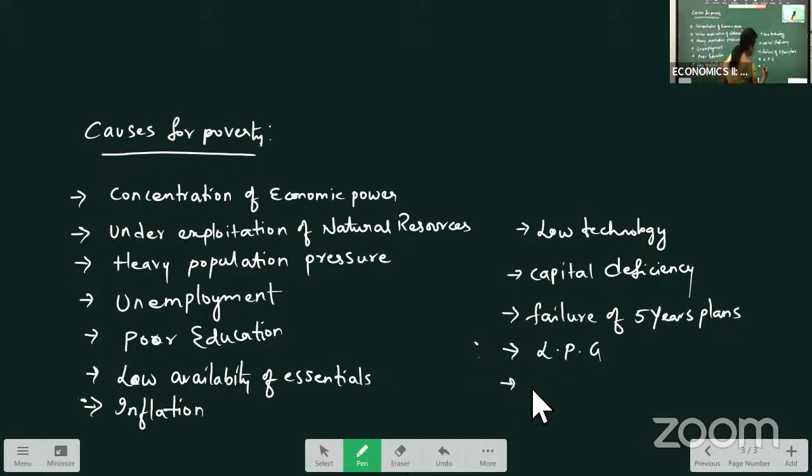And finally, another cause is social factors. In society, though people have low income and are very poor, celebrations are still compulsory. When festivals come, they take loans and debts, and then celebrate.